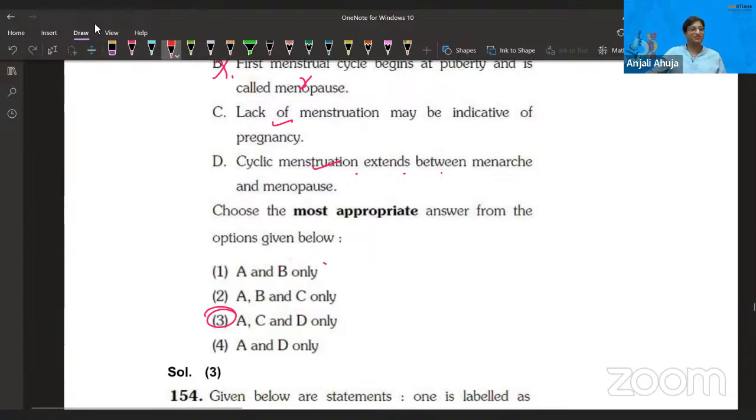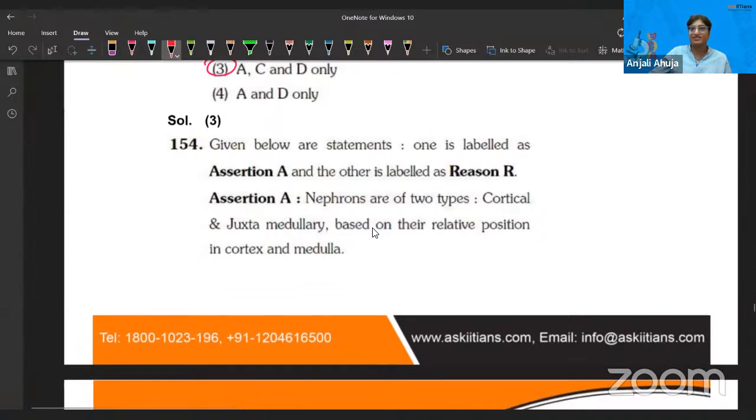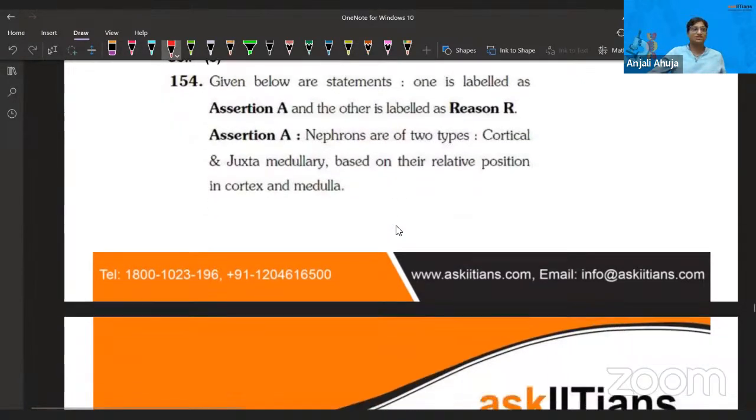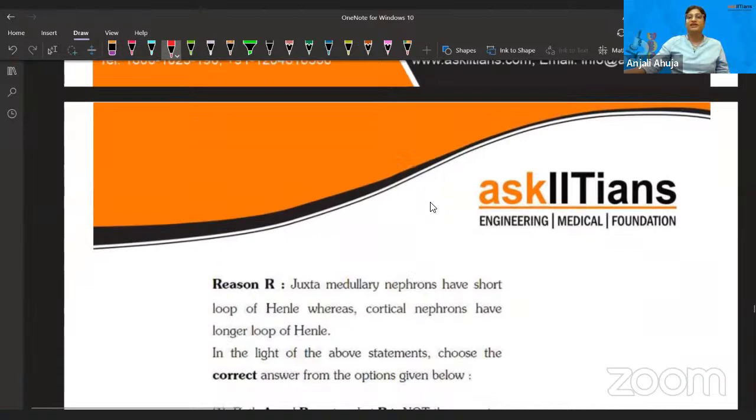Perfect. Let's move further. So guys, now let's talk about the next question. Given below are two statements, one labeled as assertion and one as reason. Assertion: nephrons are of two types, cortical and juxtamedullary. It is correct, right? Because cortical is in the cortex region and juxtamedullary is in the medullary region. They have a longer loop of Henle, where the loop of Henle goes deep inside the medulla. Based on their relative position, cortex and medulla, I'll say that's definitely correct.